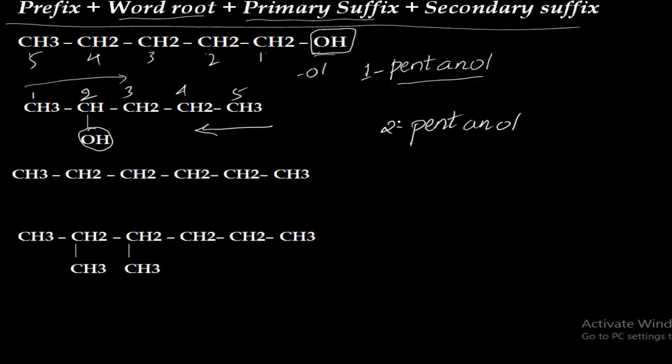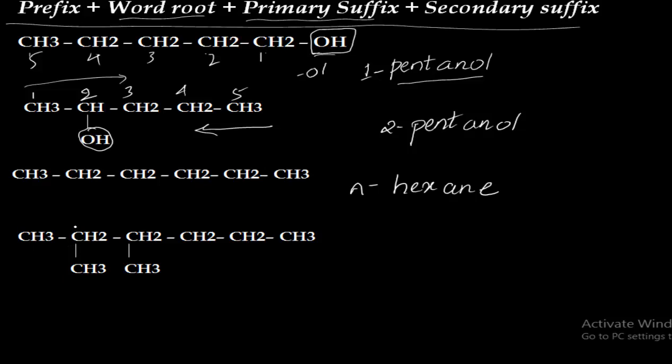Then the third example, you can see CH3, CH2, CH2, CH2, CH3. Here how many carbon atoms are there? 1, 2, 3, 4, 5, 6. What would be the word root? Hex. And all are single bonds, AN. Is there any functional group? No. Thus we will write E, ANE, hexane. Is there any substituent group? Chloro, bromo, or methyl, ethyl? No. So simply it is said to be n-hexane, that is normal hexane.